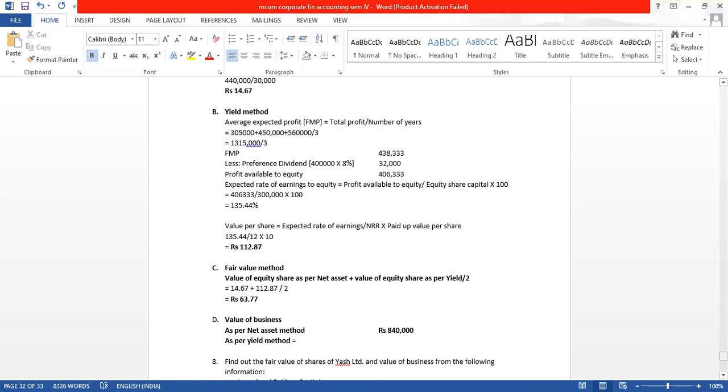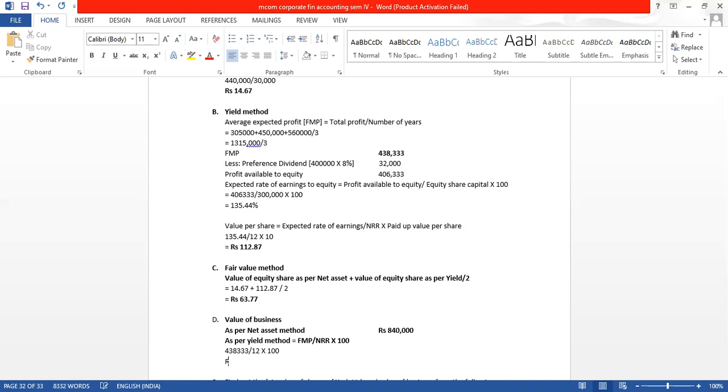what is the formula? FMP divided by NRR, which we have done in the previous sum also, into 100. We are finding out the capitalization value. So how much is the value of FMP? FMP is 4,38,333. So 4,38,333 divided by 12 into 100, you will get the amount.